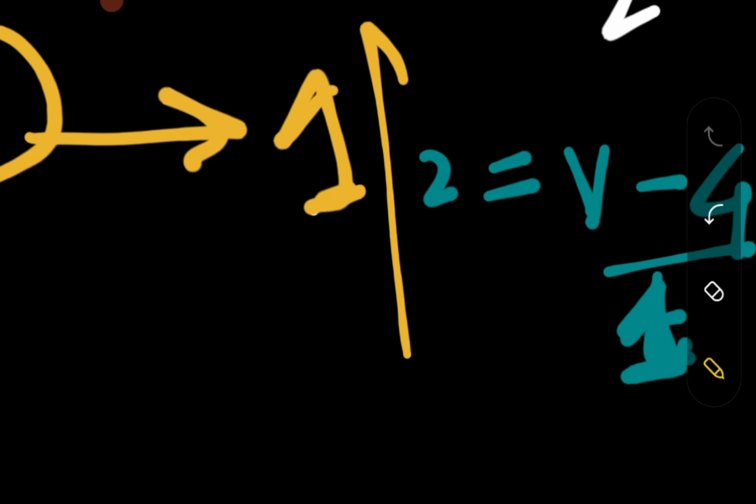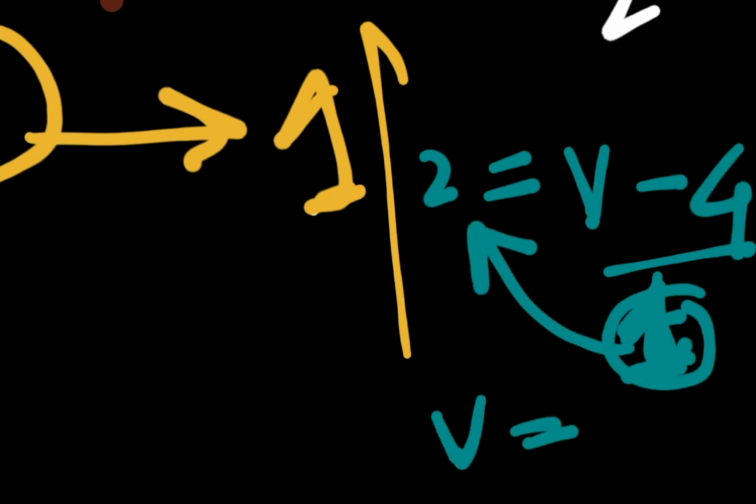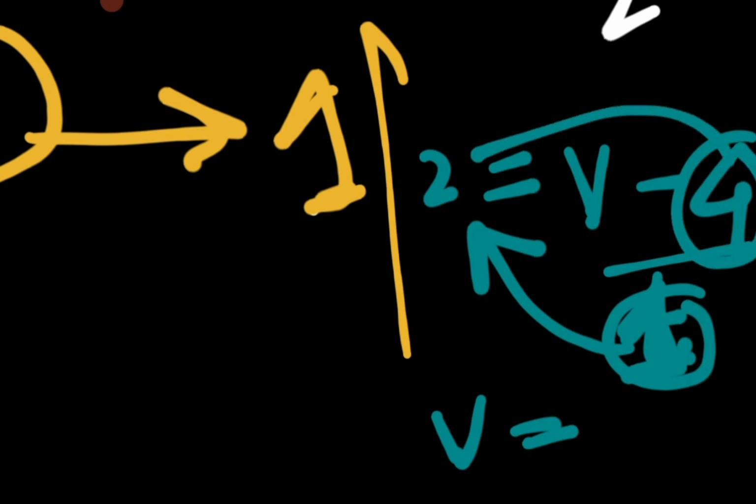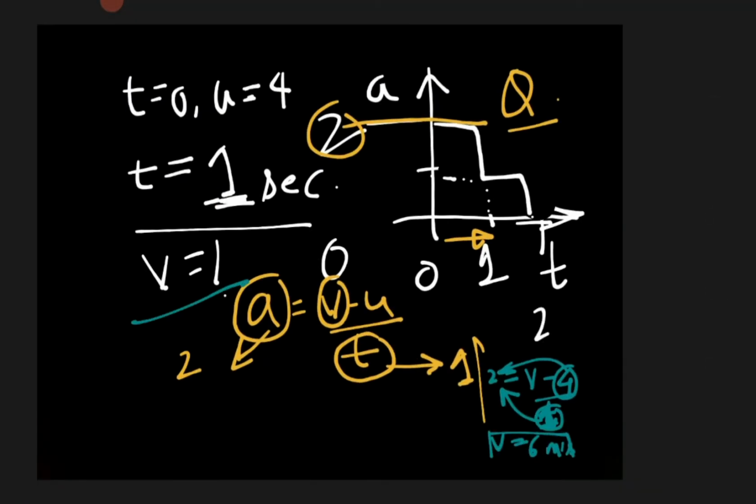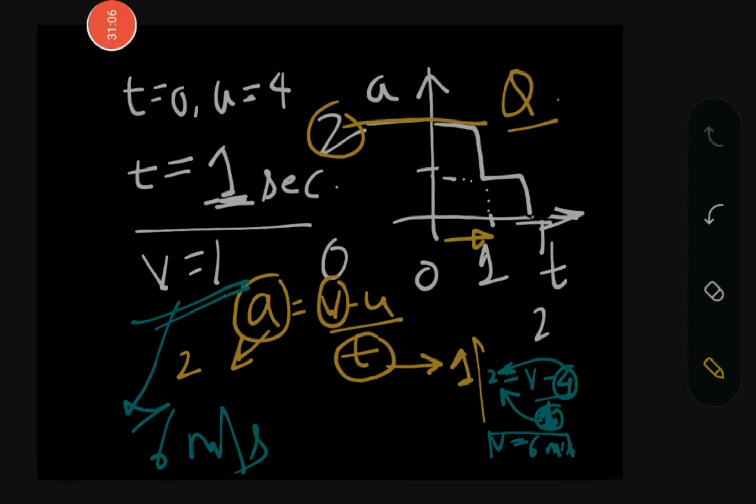So with the help of this solution, 1 multiplied by 2 is equal to 2, and 4 is displaced over there, so 2 plus 4 is 6. This is 6 meters per second. So at that particular time, the velocity is going to be 6 meters per second. Okay, now we are moving further. We have covered that scenario.